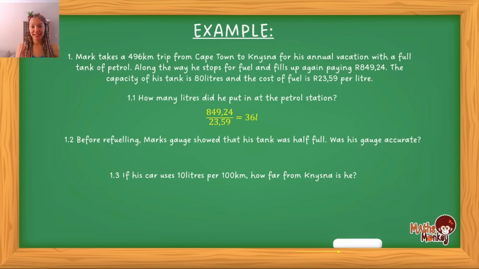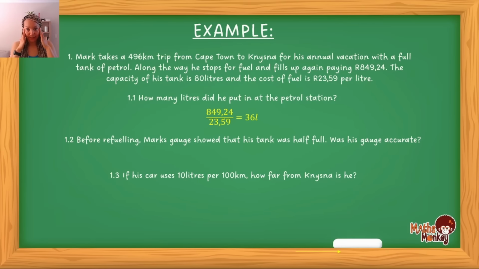Okay, next question. Before refueling, Mark's gauge showed that his tank was half full. Was his gauge accurate? Now, gauge just means the petrol gauge in a car that tells you how much petrol you have. It shows if it's a full tank or half a tank, etc. There's a needle that goes from empty to full. So what this question is saying is that when he got to the petrol station, the tank showed half, right? That it's half full. And they want to know, is that accurate?